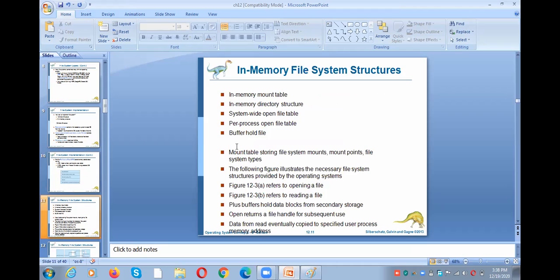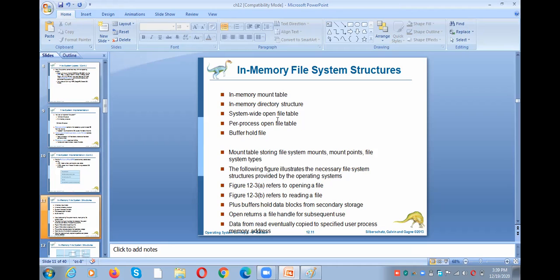And the second way of implementing the file system is the in-memory file system. In the in-memory file system, we need to talk about these 5 things. In-memory mount table: it maintains the information about the mount point and where the file system was attached, the location. All information will be maintained by the in-memory mount table. In-memory directory structure: it maintains the information about the recently accessed or recently used directories. That information will be maintained by the in-memory directory structure.